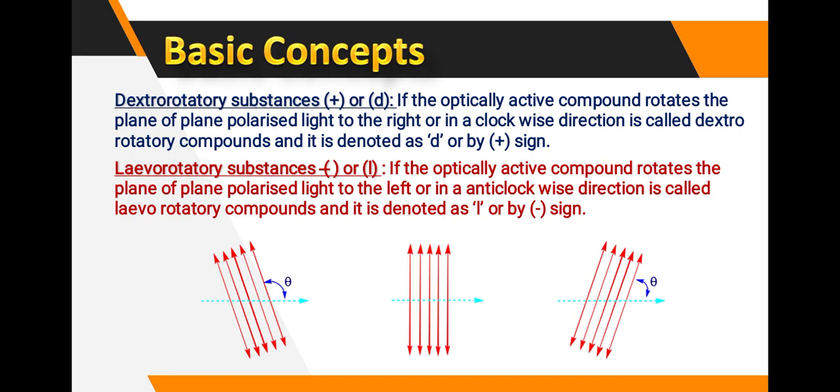If the optically active compound rotates the plane of plane polarized light to the left or anti-clockwise direction, it is called a levo substance or levo-rotatory compound. It is denoted by the negative sign.